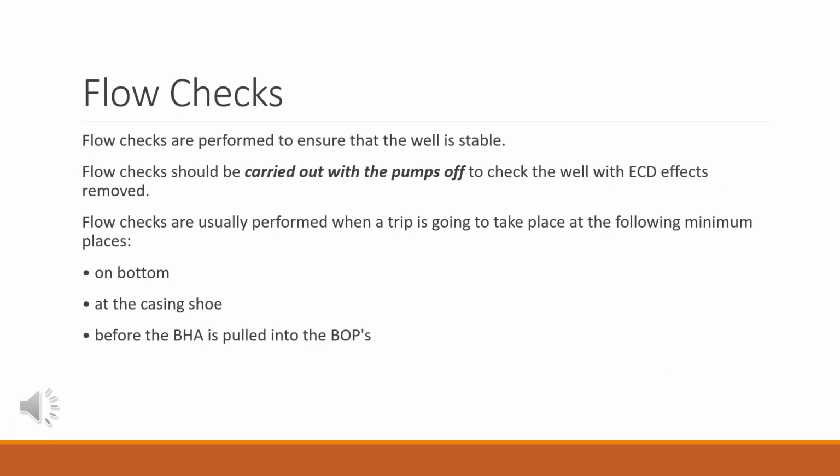Flow checks. Flow checks are performed to ensure that the well is stable. Flow checks should be carried out with the pumps off to check the well with ECD effects removed. Flow checks are usually performed when a trip is going to take place at the following minimum places. On bottom. At the casing shoe. Before the BHA is pulled into the BOPs.